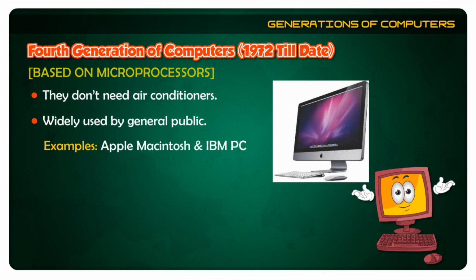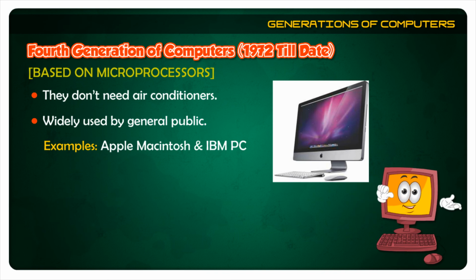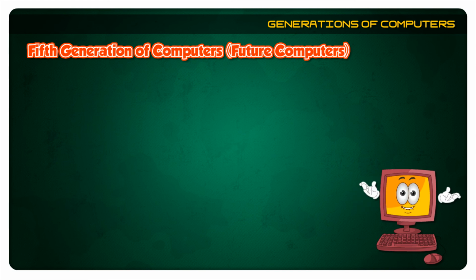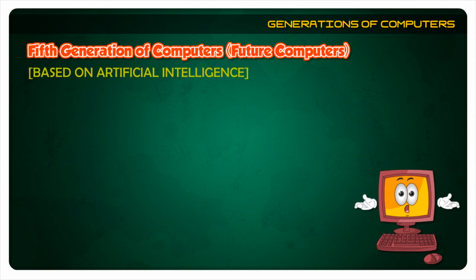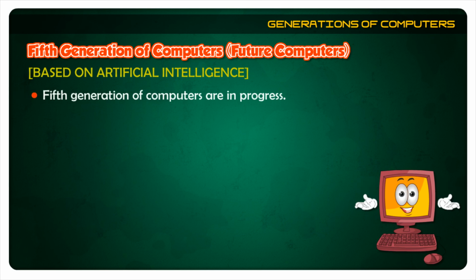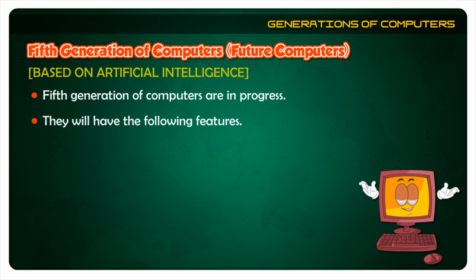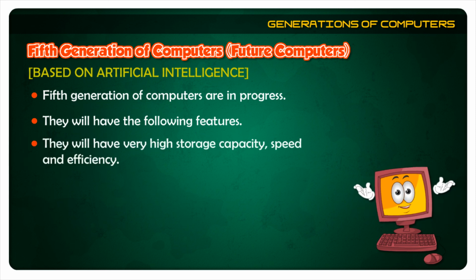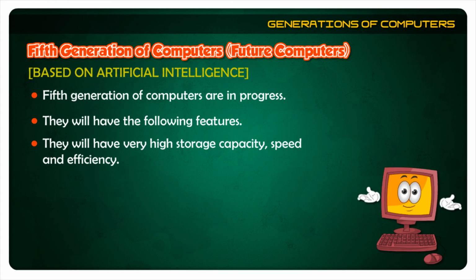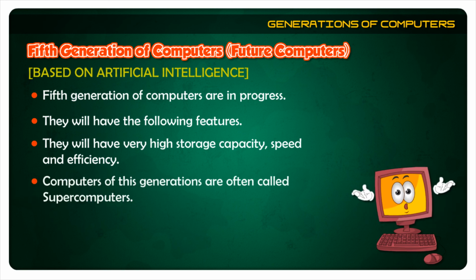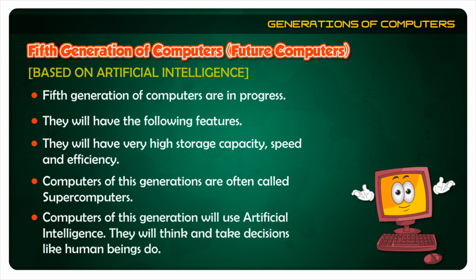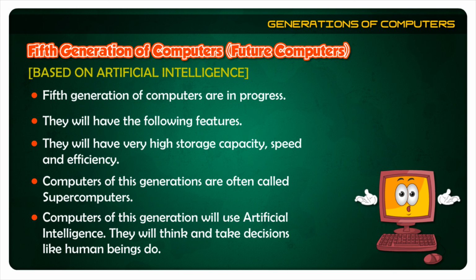Fifth generation of computers, future computers, based on artificial intelligence. Fifth generation of computers are in progress. They will have the following features. They will have very high storage capacity, speed, and efficiency. Computers of this generation are often called supercomputers. Computers of this generation will use artificial intelligence. They will think and take decisions like human beings too.